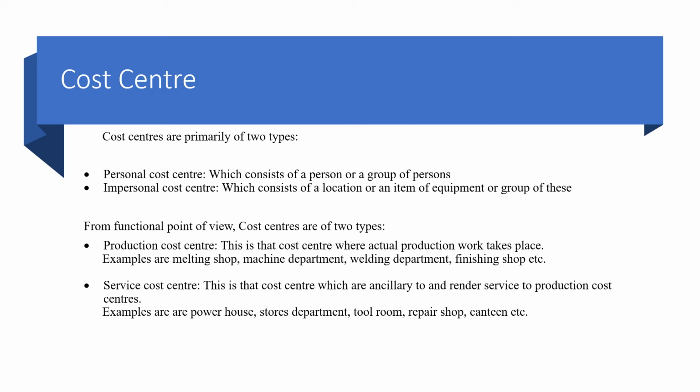Examples might be powerhouse, stores department, tool room, repair shop, etc. So all these places like stores department, tool room, these are all helping the production cost centers to function. So these cost centers have been divided into different types and we calculate the cost incurred on these cost centers so that we can control if there is excess expenditure on these cost centers. I hope the concept of cost center is clear.